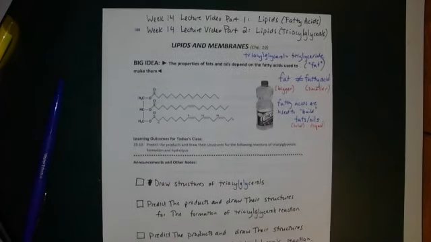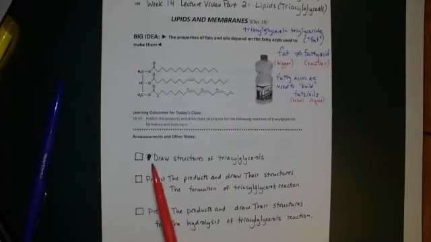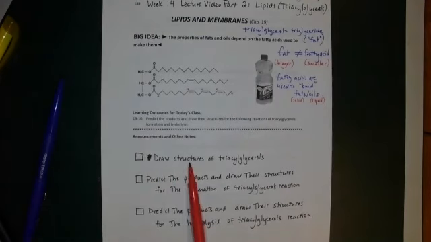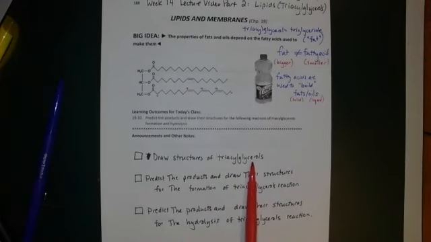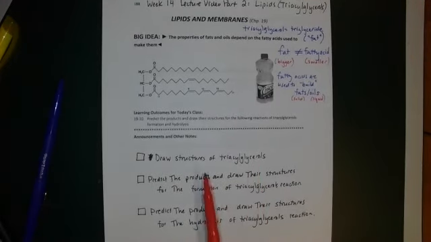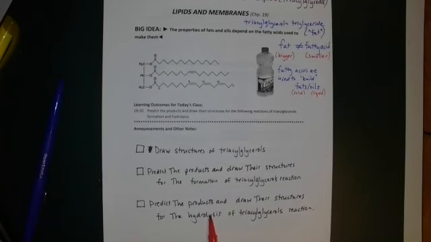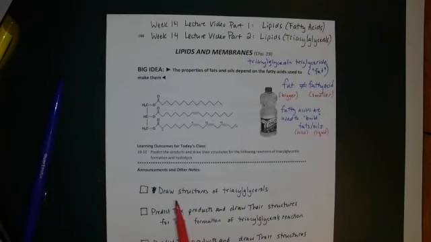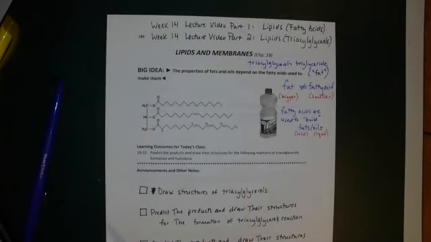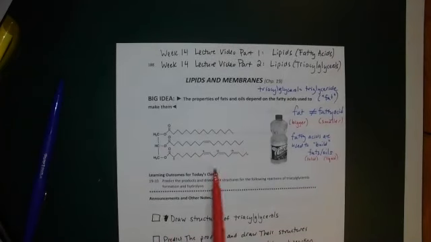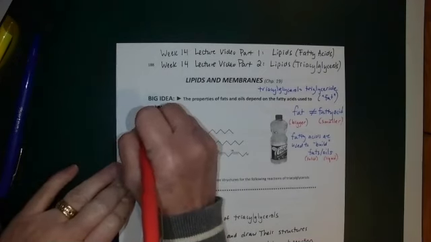What we'll do in this video then is to learn how to draw and identify structures of these triacylglycerols, and then look at two reactions, how those triacylglycerols are formed, and then how those triacylglycerols undergo hydrolysis. We'll start with this first one, structures of triacylglycerol. This is a structure of triacylglycerol. I will say this to start.